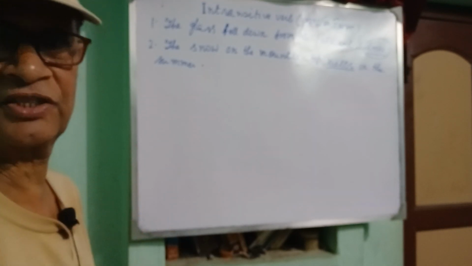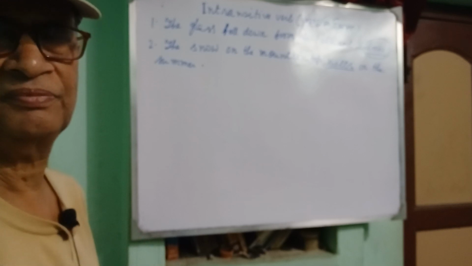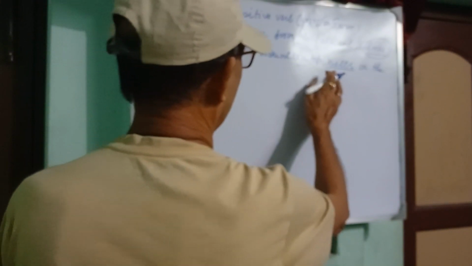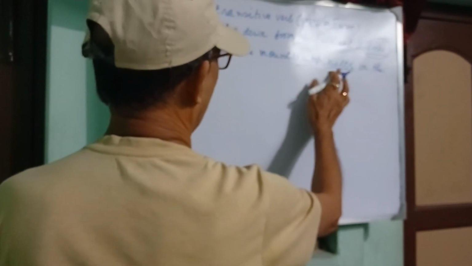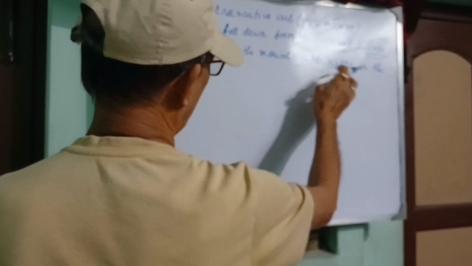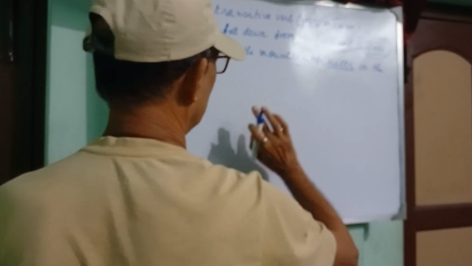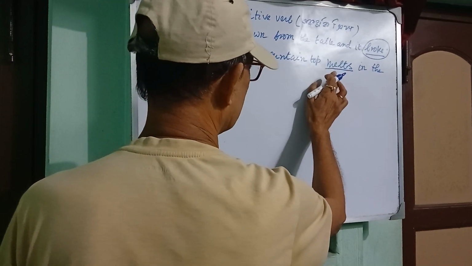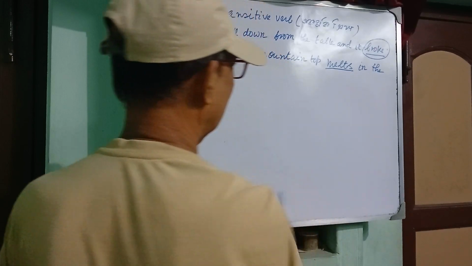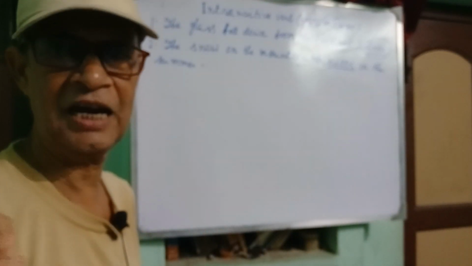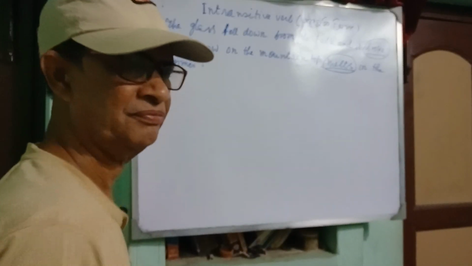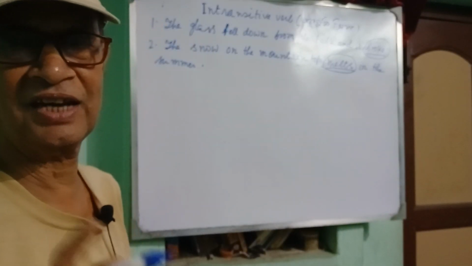So ask melts by what or whom, and you will get no answer. Snow on the mountain top is the subject, melts is the verb, in the summer is adverbial of time. So melts has no object, so it is an intransitive verb.